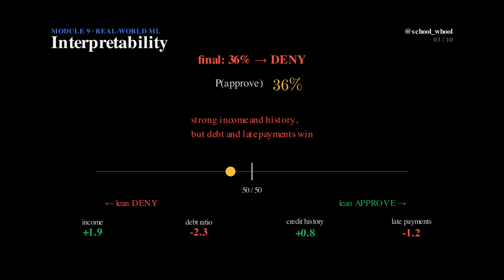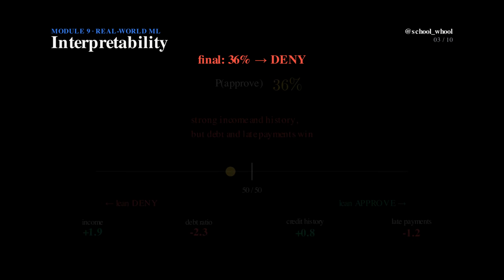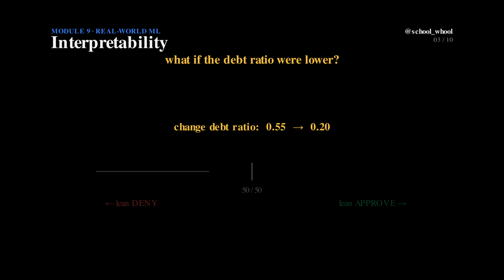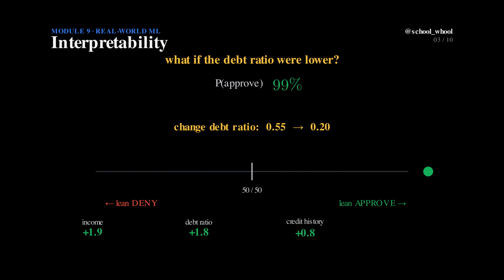Here's where interpretability becomes really powerful. Let's ask a what if. Suppose this same applicant had a lower debt ratio, say 0.20 instead of 0.55. We change only that one number and rerun the pushes. Watch, the debt push now flips to helping, and the probability climbs all the way to 97%, an approval. One feature was the difference between no and yes.